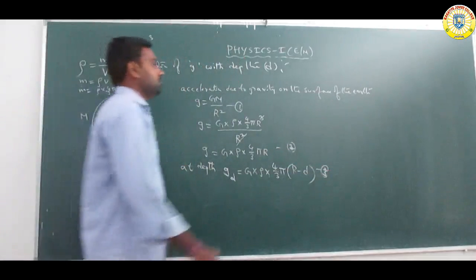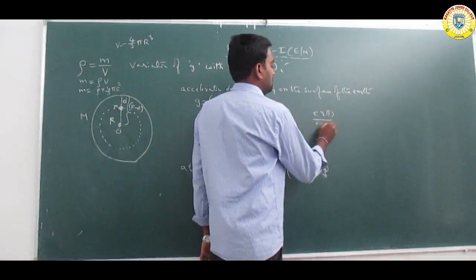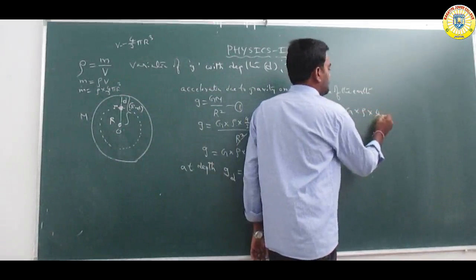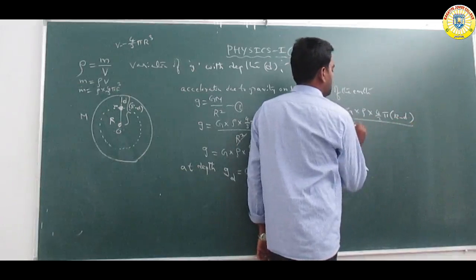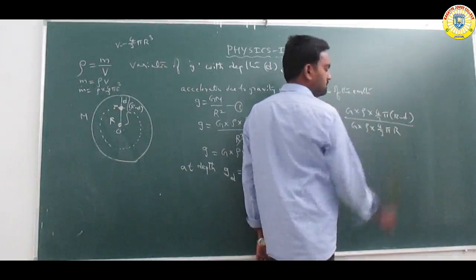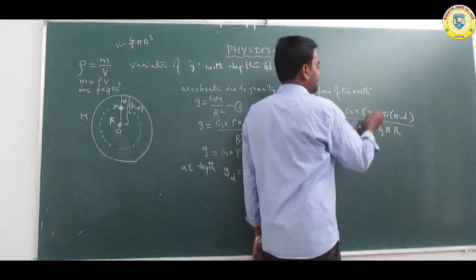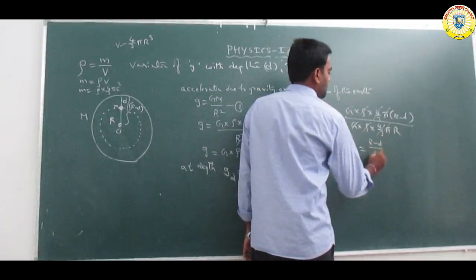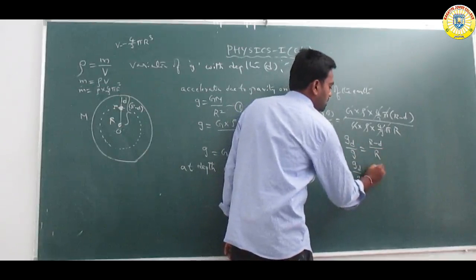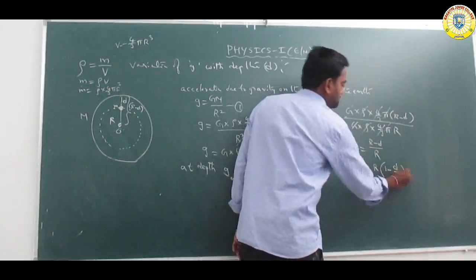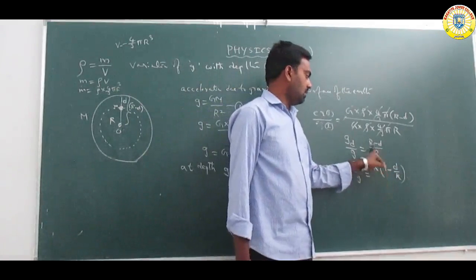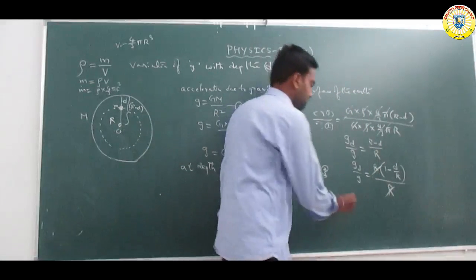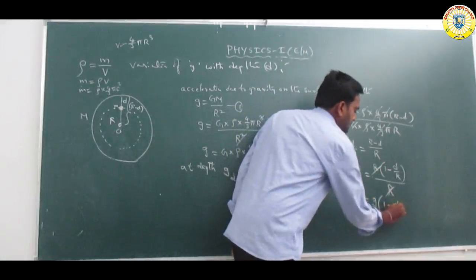So divide equation 3 by equation 2: G into rho into 4 by 3 pi (R minus d) by G into rho into 4 by 3 pi R. G, rho and 4 by 3 pi cancel, so g d by g is equal to (R minus d) by R. Taking R common, g d by g is equal to 1 minus d by R. So g d is equal to g into (1 minus d by R).